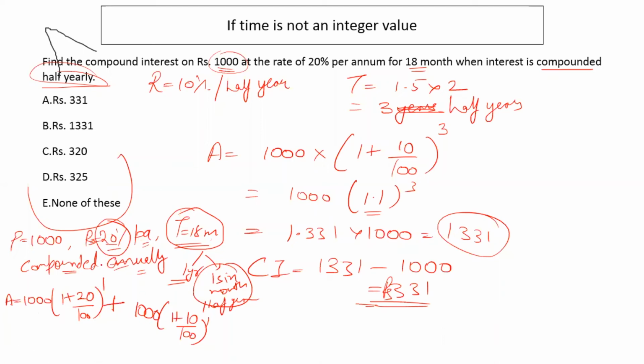But because it is written compounded annually, I cannot just reduce the interest to half and take time as 3 half years. I cannot do this here because interest has to be compounded annually. But what will the bank do if I withdraw my money after 6 months? The bank will have to pay me the interest for those 6 months. So for this 6 months, the bank paid me the interest of 10%. Ask me if you have any questions.